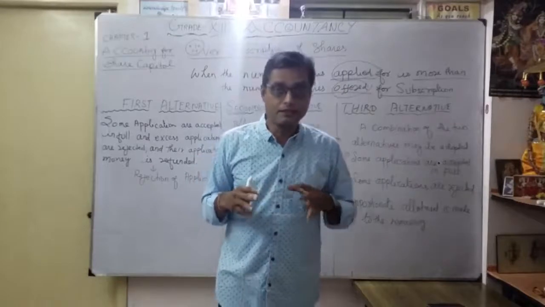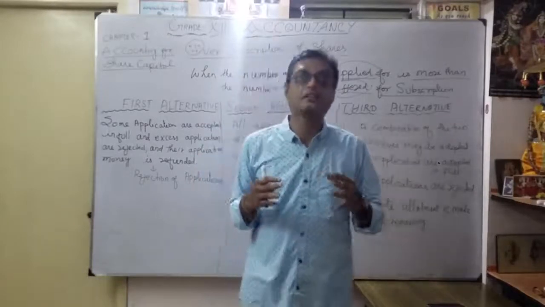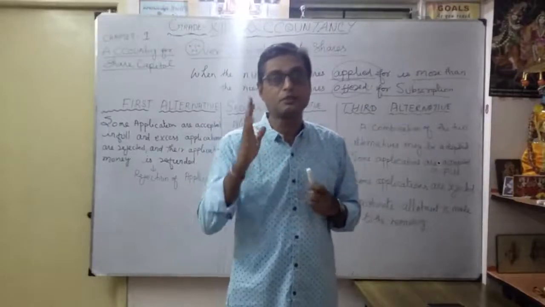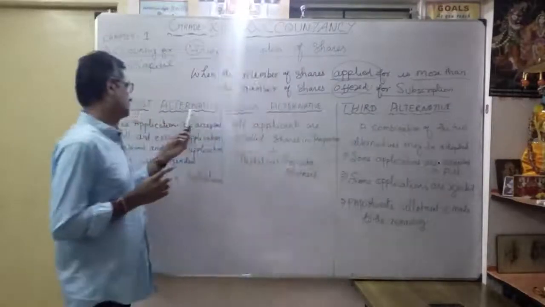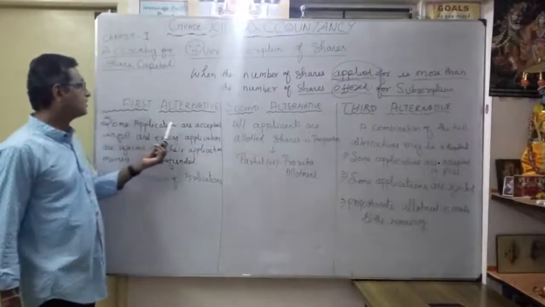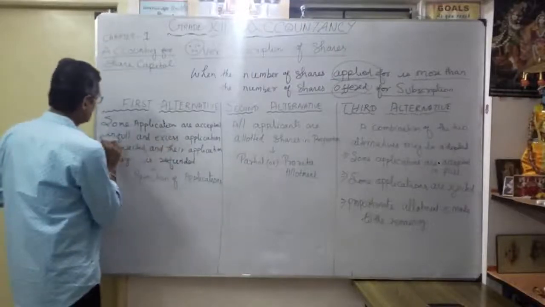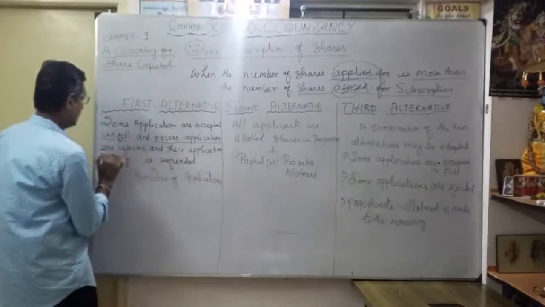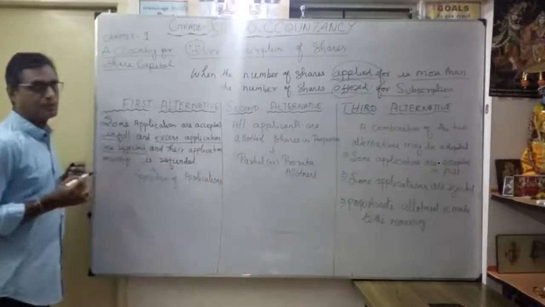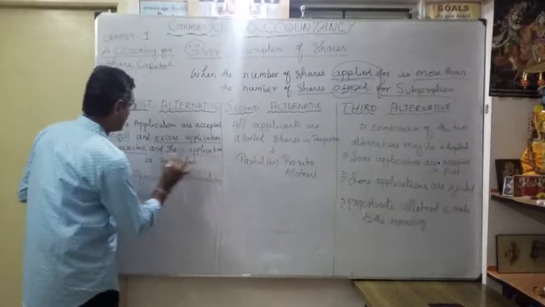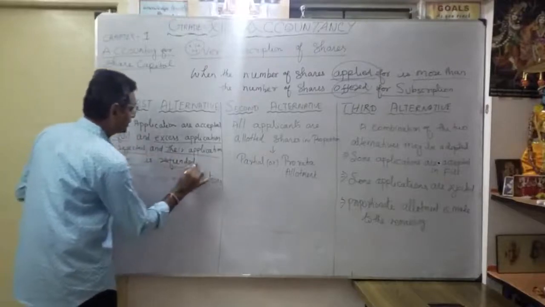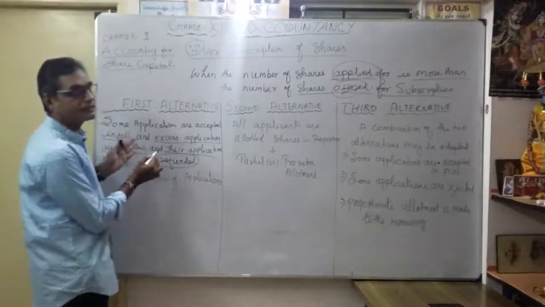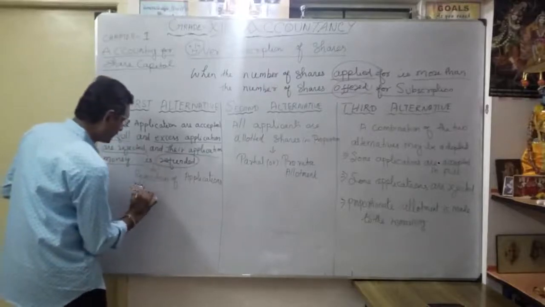We can consider three alternatives according to the over subscription of shares. Let's see them one by one. The first alternative: some applications are accepted in full, and the excess applications are rejected and their application money is refunded. This type of alternative is called rejection of applications.